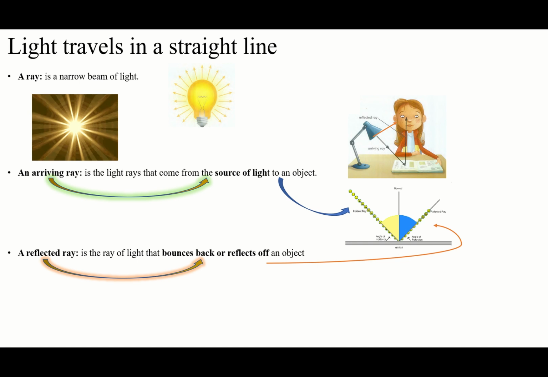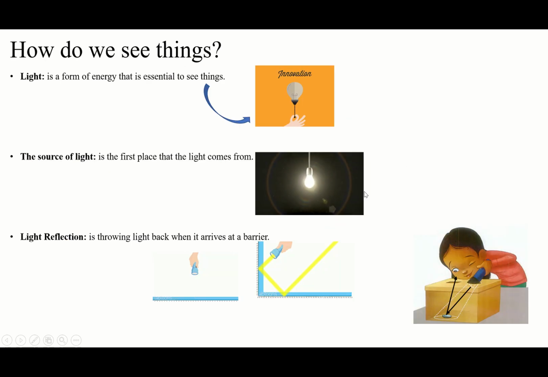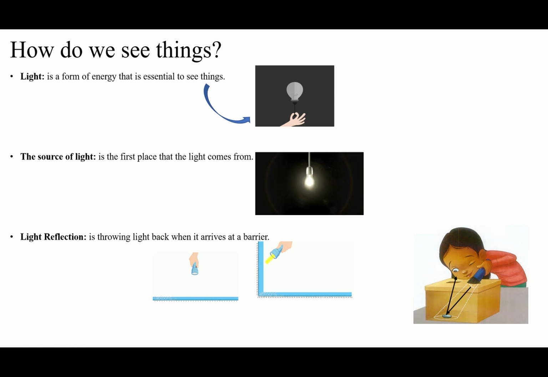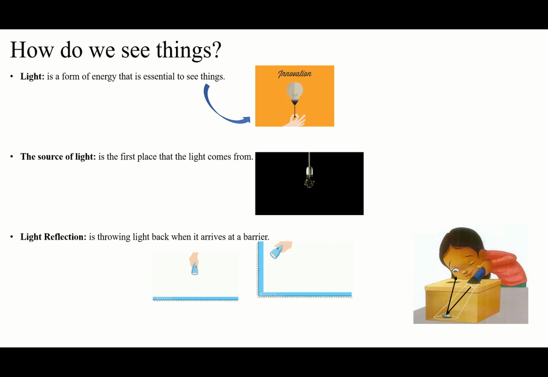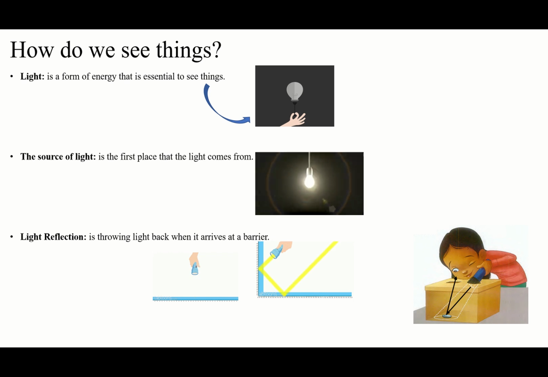But after the first, which is the arriving ray, comes from the source of the light, after this we can have a million reflections, like we studied here. One reflection, two reflections, and maybe three, four, five reflections. We have more according to how many barriers we have. But be careful, we said that after each reflection some of the light will decrease, because it will spread. All of the light will not go to the next barrier.